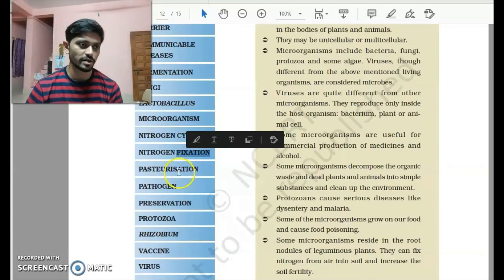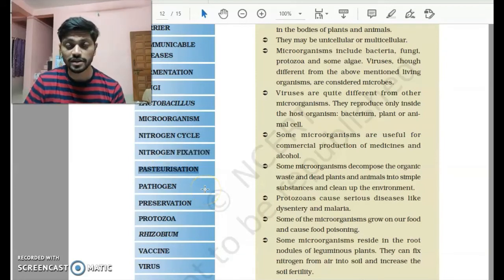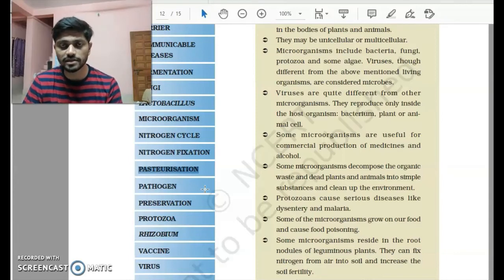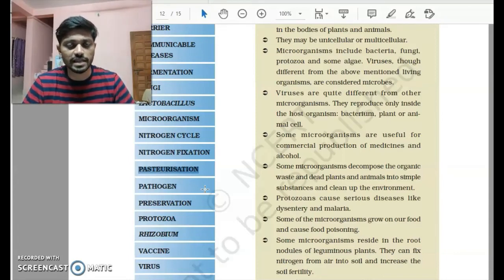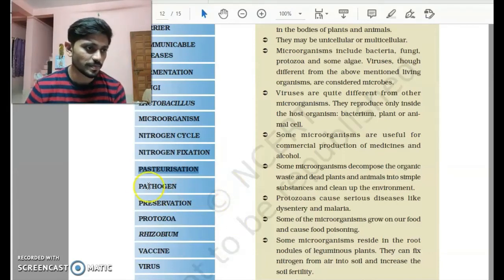So this procedure is called nitrogen fixation. Pasteurization is one of the ways to preserve food by heating and cooling the food, which is usually used for milk. As we saw, the milk is heated at around 70 degrees Celsius and kept for 15 to 30 seconds. Once that is done, it is cooled suddenly. This process is called pasteurization.